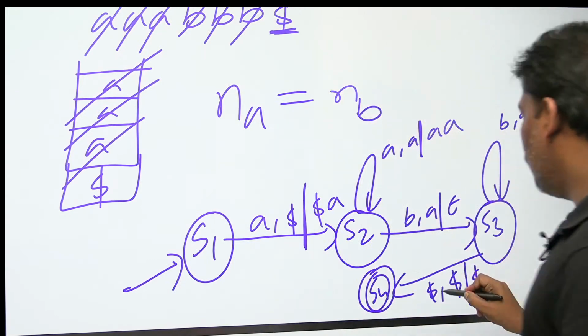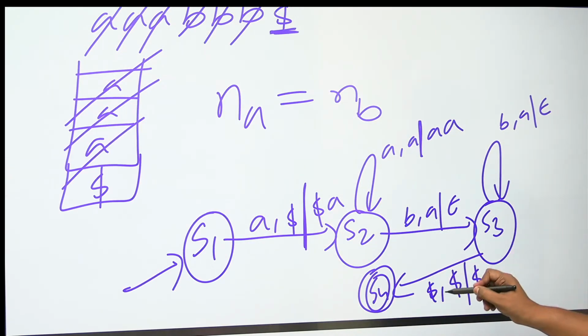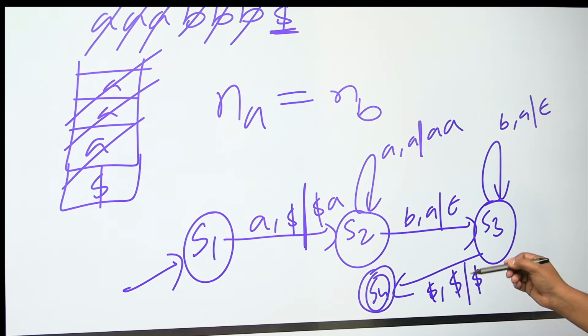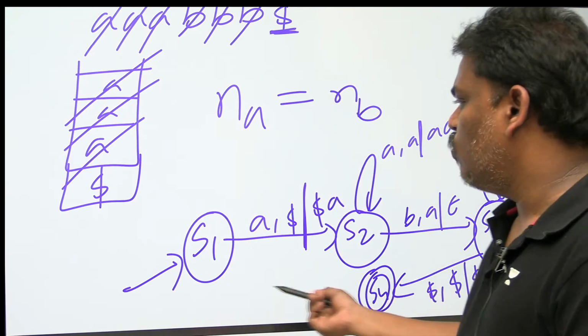So the input string is dollar coming, top of the stack also dollar. Input string dollar coming means B is over. Top of the stack is dollar means A is over. So B's and A's both are over. Number of A's equal to number of B's.